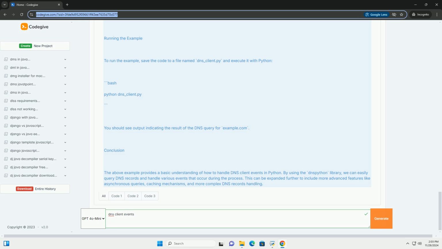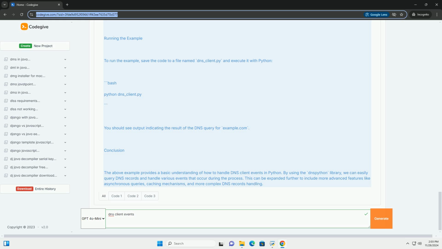3. Error handling, when a query fails due to various reasons, for example timeout or server unreachable. 4. Caching mechanism, storing DNS responses for faster subsequent queries. 5. Timeouts and retries, handling cases where the DNS server does not respond in a timely manner.